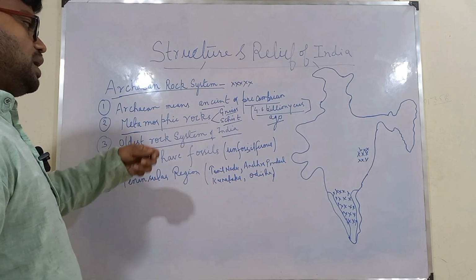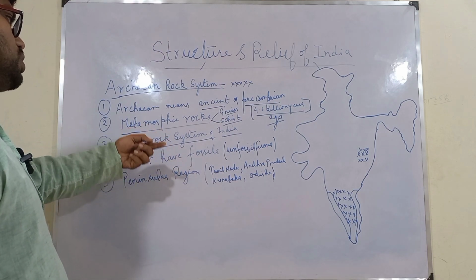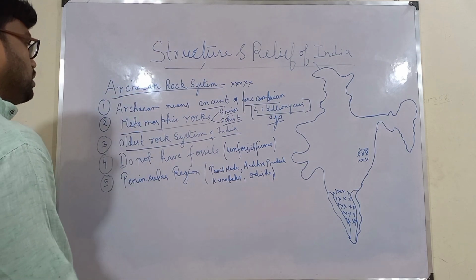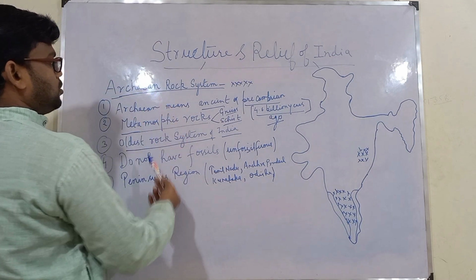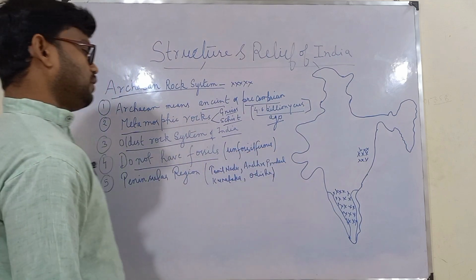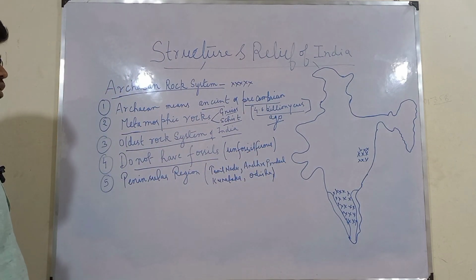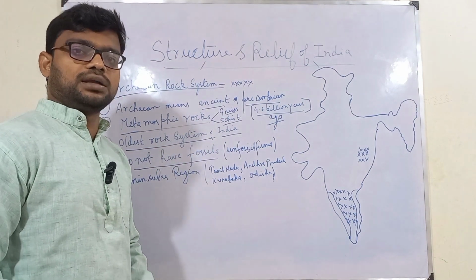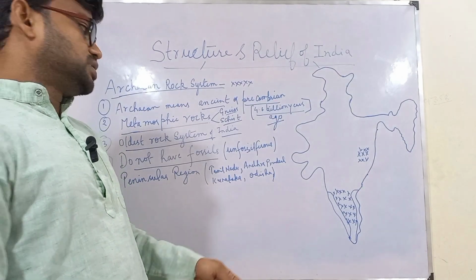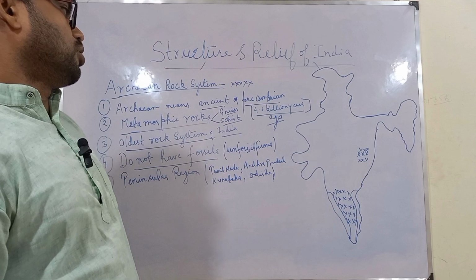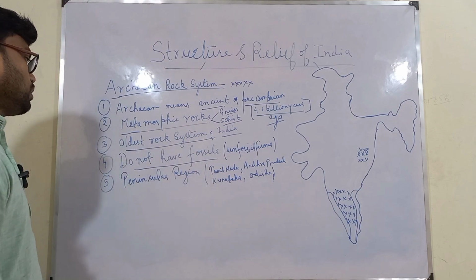If you are asked in an objective type question which is the oldest rock system in India, then that is the Archean rock system. Fourth important point is that these do not have fossils, or they are unfossiliferous. So what are fossils? Fossils are dead remains of plants and animals which, under extreme heat and pressure, get converted into fossils.